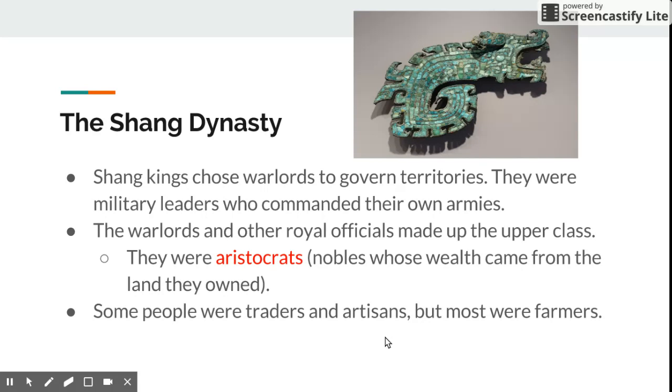But most of them just worked on the land. They needed food. They had a big civilization. They needed to eat. And so they were farmers, and they got their money that way.